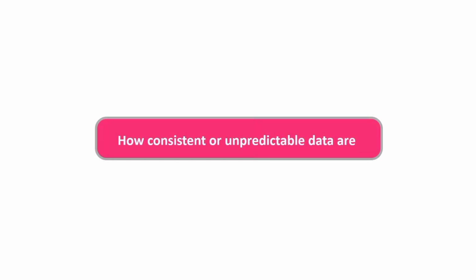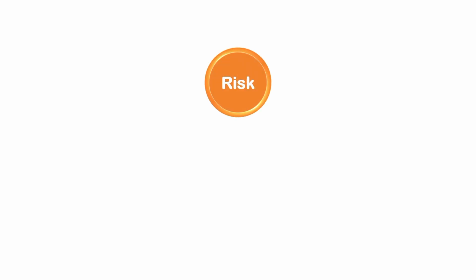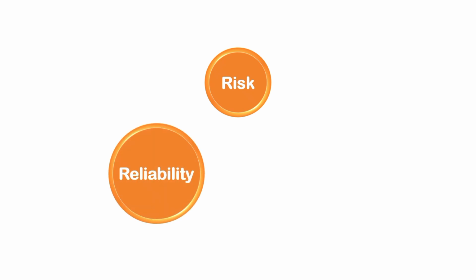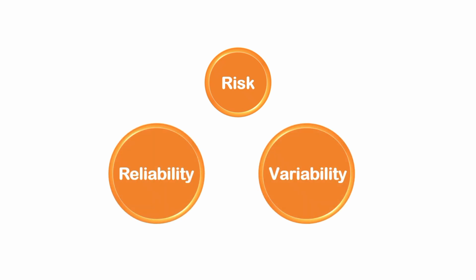Why do we need to know variance? We need to know variance because it tells us how consistent and unpredictable data are, which the average alone cannot explain. Variance quantifies risks, reliability, and variability in a measurable way.